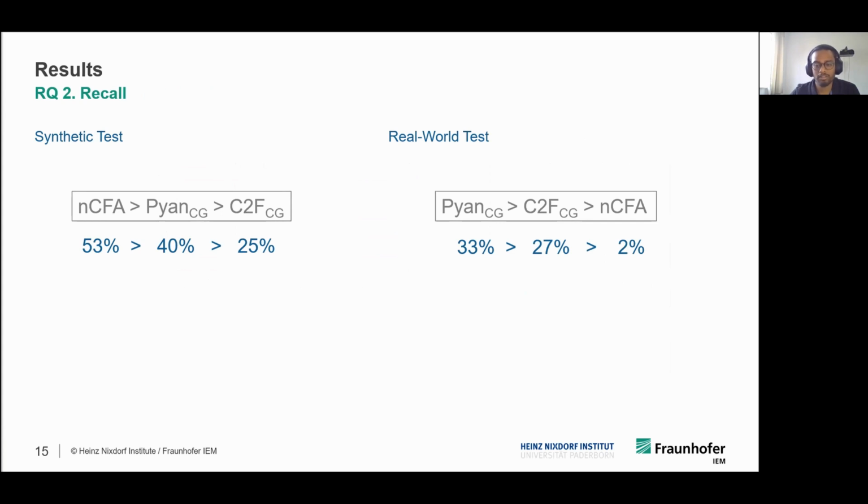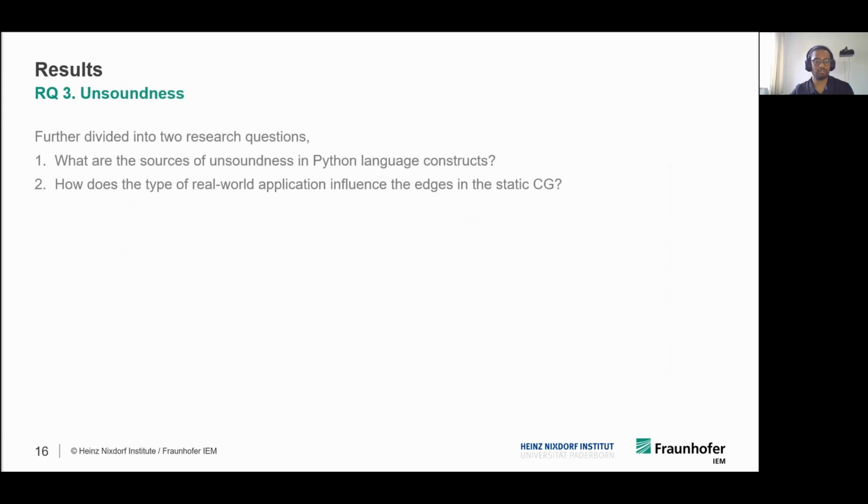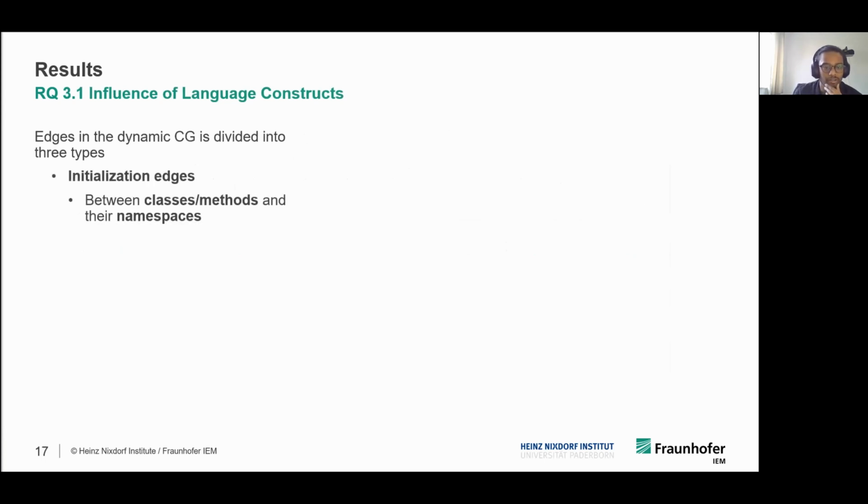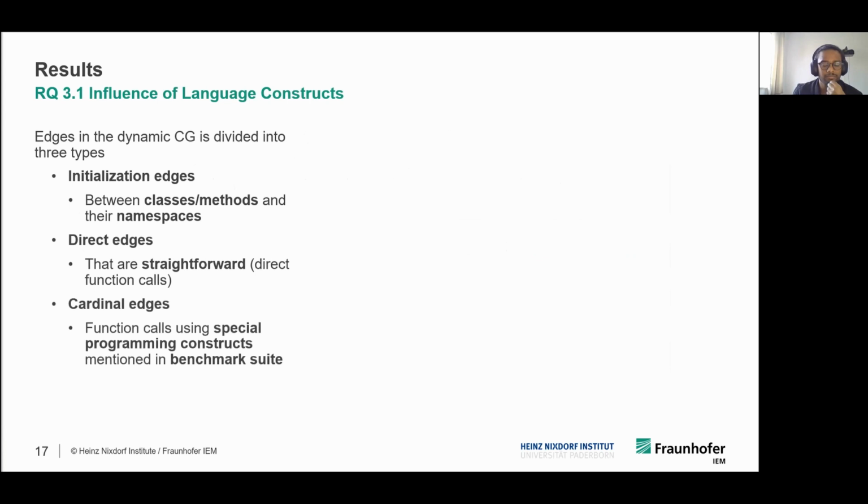Now we look into the third research question, which is divided into two, and each research question corresponds to each experiment, synthetic test and the real-world test. We will look into the edge statistics in these two research questions. To understand the influence of real-world language constructs on static call graphs, we have divided the edges in the dynamic call graph into three types: initialization edges, direct edges, and cardinal edges.